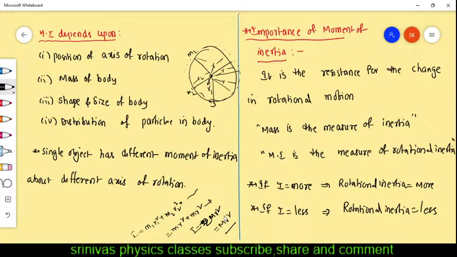That means what is happening here: r is more means the moment of inertia is more. If moment of inertia is more, then once you rotate the wheel, it can rotate for a long time. Immediately it will not come to rest, because if r is more, then the moment of inertia is more. Moment of inertia is more means rotational inertia is more. Rotational inertia is more means the body which is in rotational motion will try to continue in the rotational motion. It will not immediately come to rest.